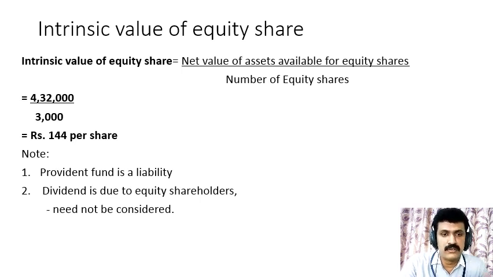So note at the end of the problem, I have already explained that. Provident fund is a liability because it is due to the employees of the organization, and dividend due to equity shareholders need not be considered. So in this method, we do not consider that.